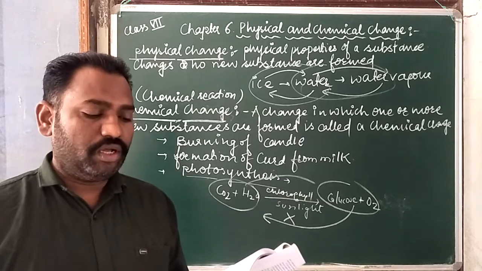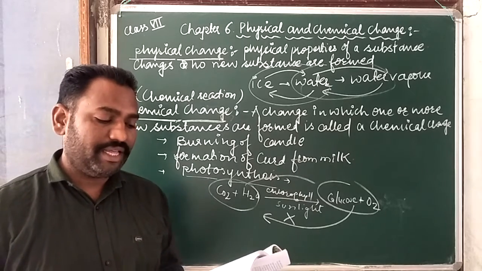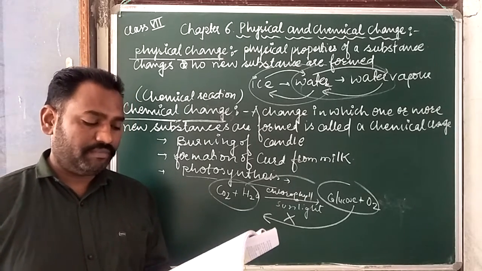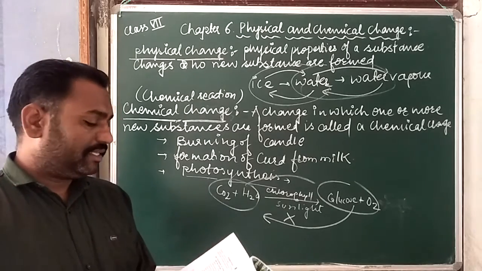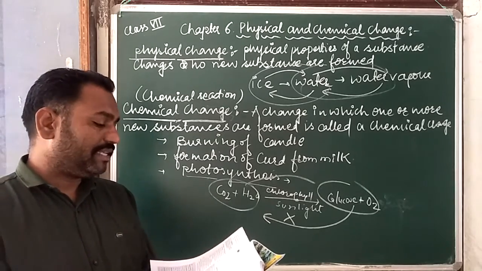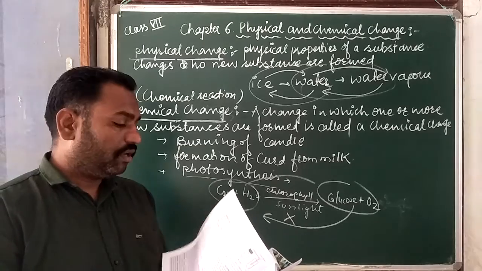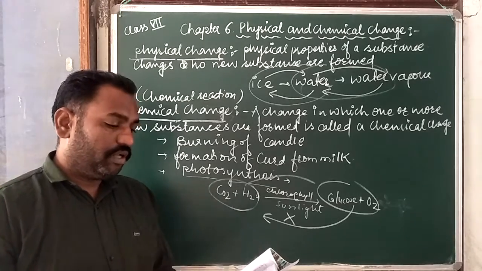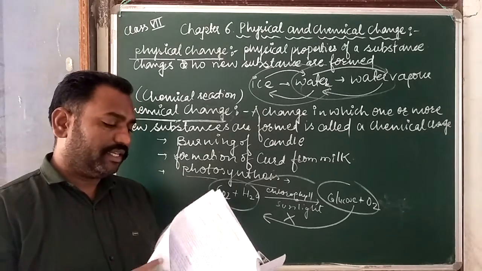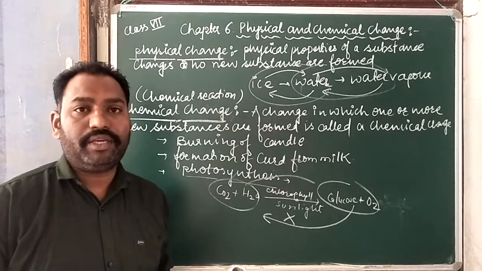Let us now look at a few chemical reactions performed in the lab. First is burning of magnesium, and second is formation of carbon dioxide gas and the test for the gas. So these things we will study in our next classes. Thank you.